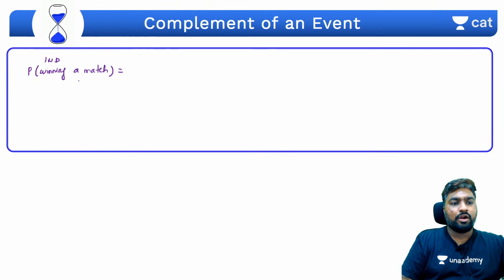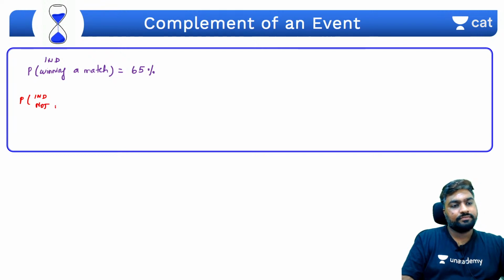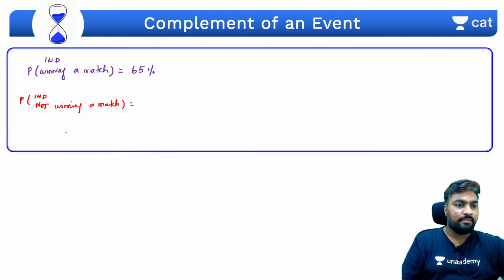So let's say that probability of winning a match is say 65%. Yes, probability of India winning a match is 65%. Then can you quickly tell me what is the probability of India not winning the match? Quick. 35%. Very good. Superb. So what is this basically?